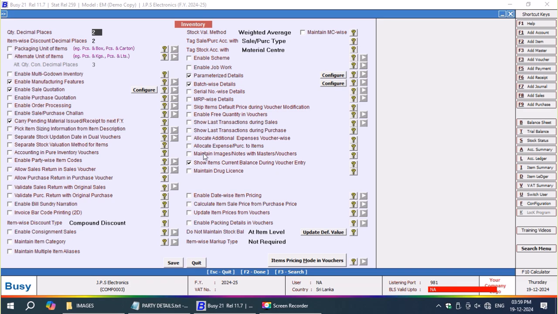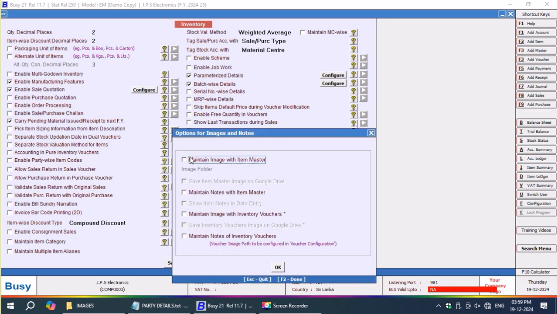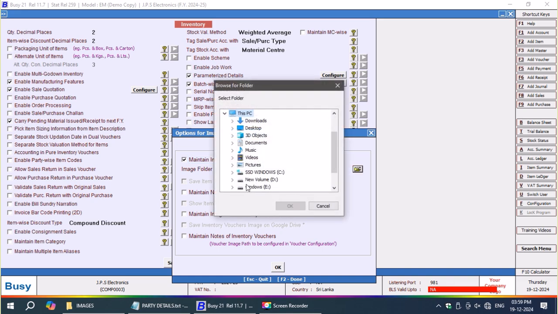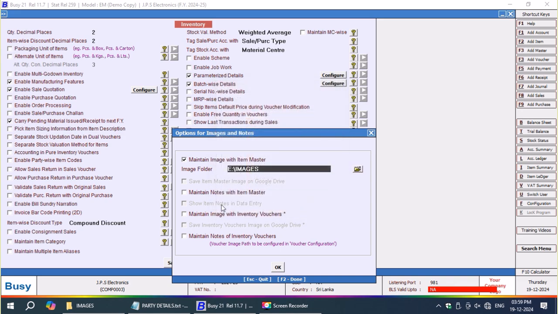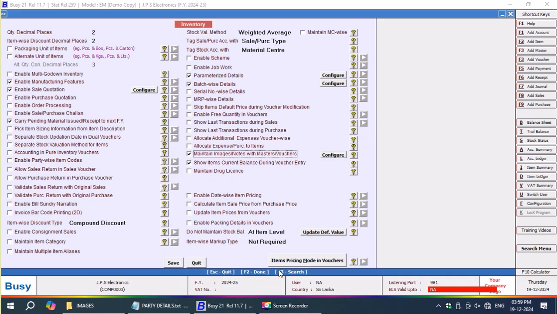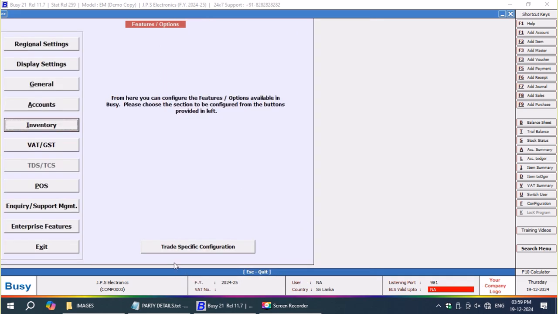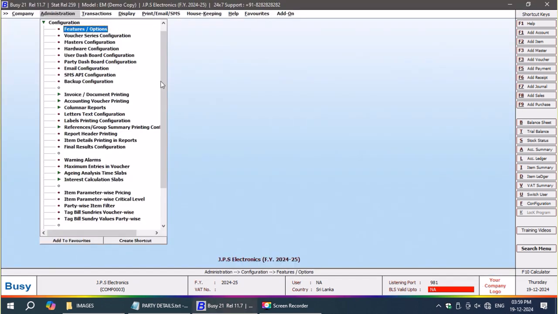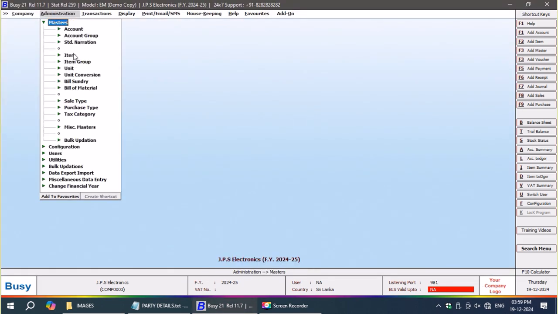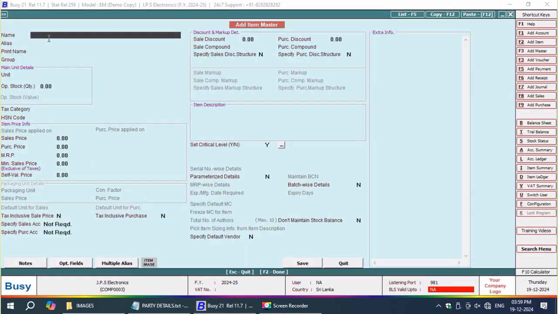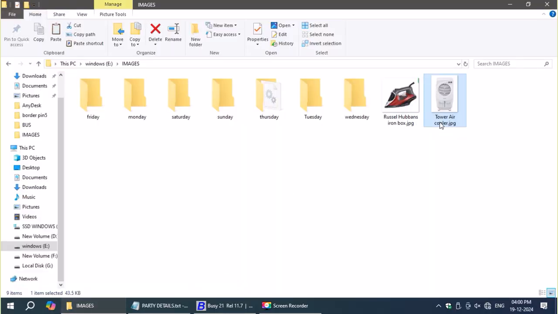Now again I'm configuring a little more here. I want to add item notes along with the item, but item image I have enabled here from E drive. I have kept all my images in the images folder, but I'm not using that. Here I'm using item notes. Why am I using item notes? Because I want to mention, along with certain items depending upon their weight, up to 10 kilometers, my party has suggested that he wanted to mention a word called free transport up to 10 kilometers. For that purpose, or if there are any schemes, something like that, I may use item notes.